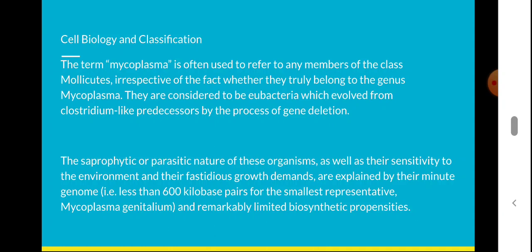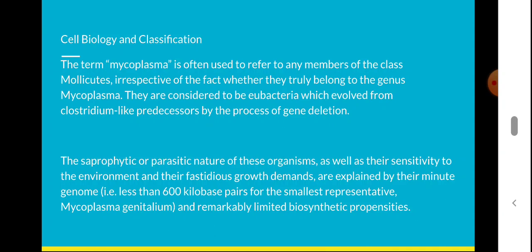They are considered to be eubacteria, true bacteria, which evolved from Clostridium-like predecessors by a process of gene deletion. They are saprophytic or parasitic in nature. Like viruses, many of them are obligatory intracellular parasites. They infect cells and multiply inside the cells. Many are saprophytic and many are parasitic.